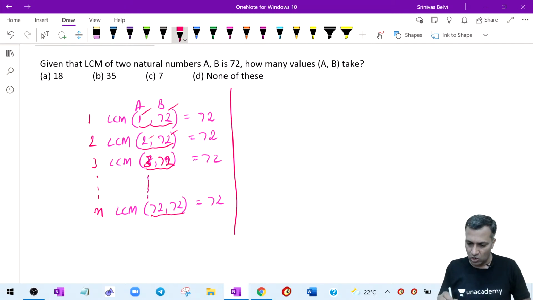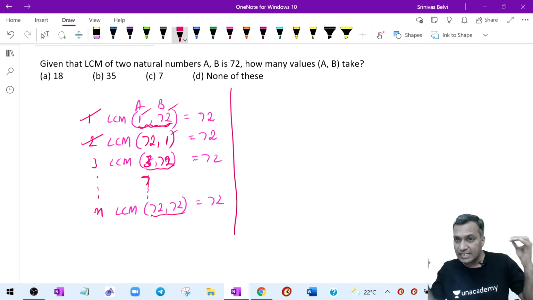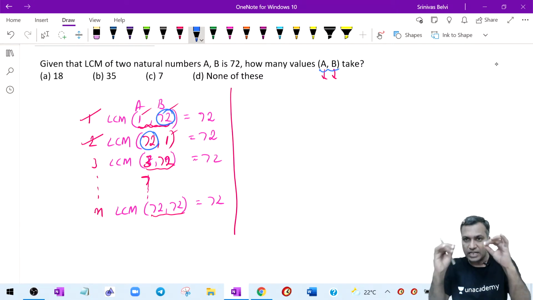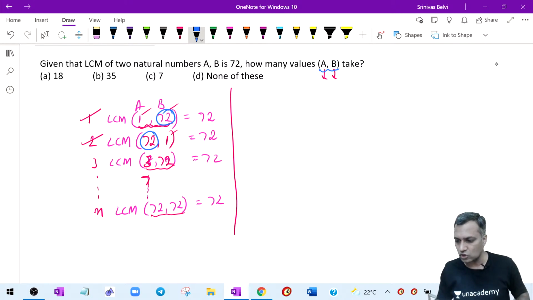Now in this also, 1 comma 72 is different from 72 comma 1. Yes, the first case is different from the second case. If I write it as 72 comma 1, it is different. Why? Because A comma B are coordinates. A is different from B. That's the coordinate. Therefore these values are different. A value being 72 is different from B value being 72. When I represent it like this, it is talking about a coordinate, it is also talking about order.